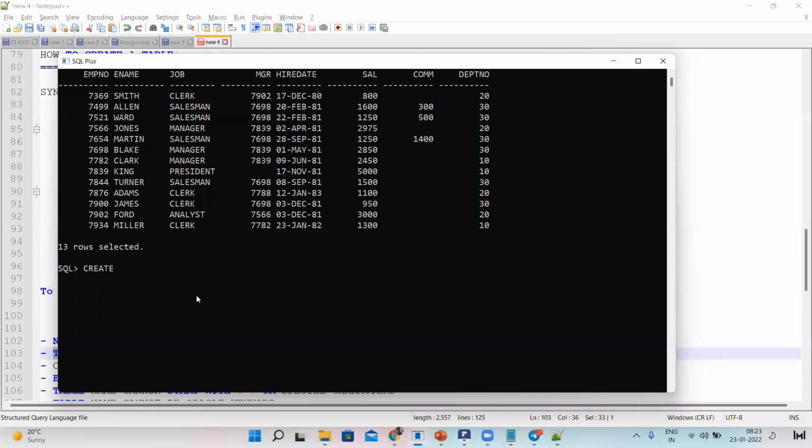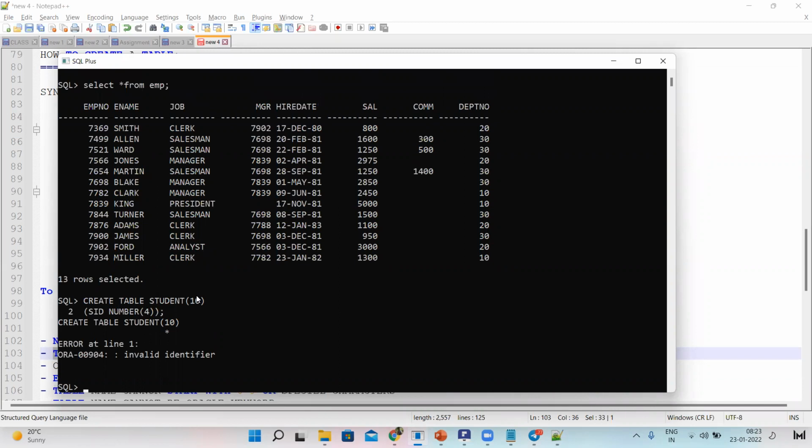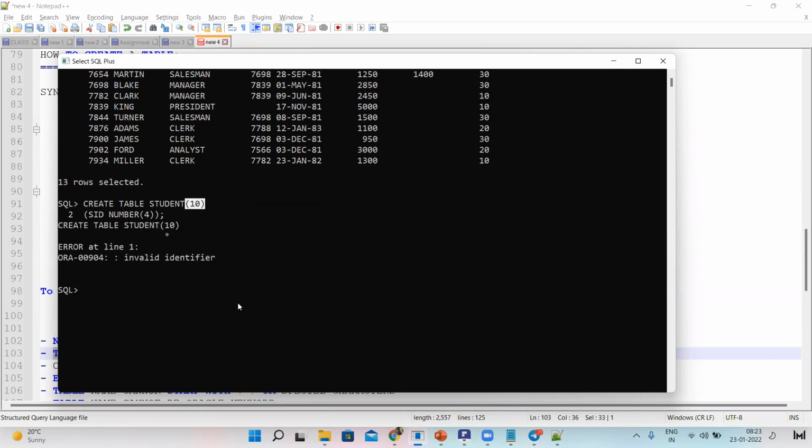Create table student. Here you need not provide a size, I said, right? Let us give it and see what will happen. I am giving just one column. See, invalid identifier. So you should not provide the size for the table.